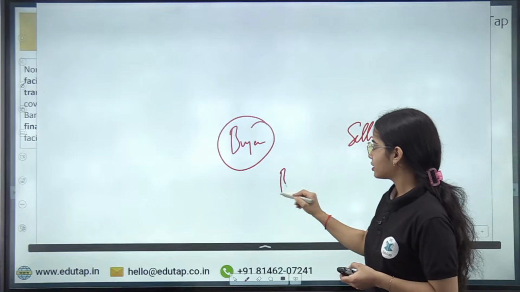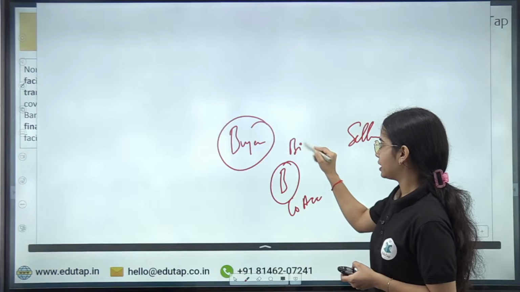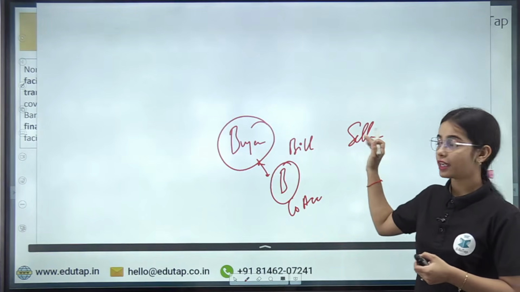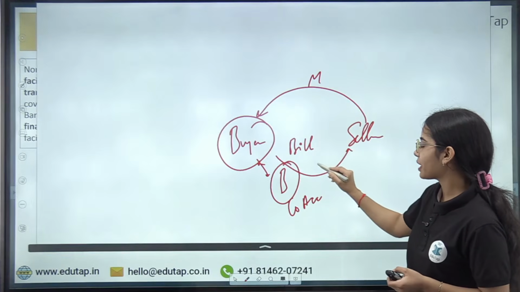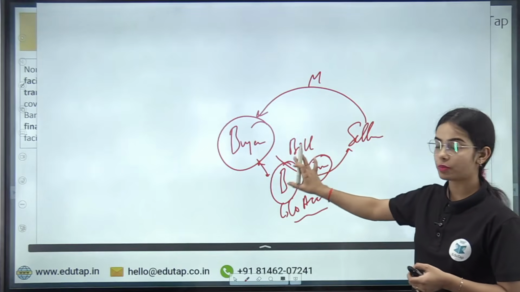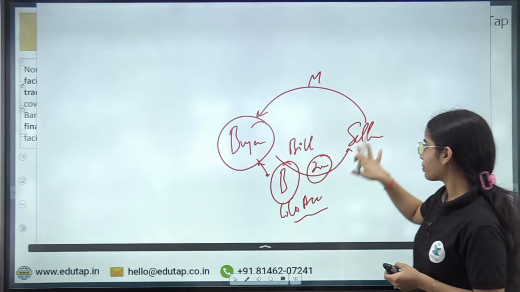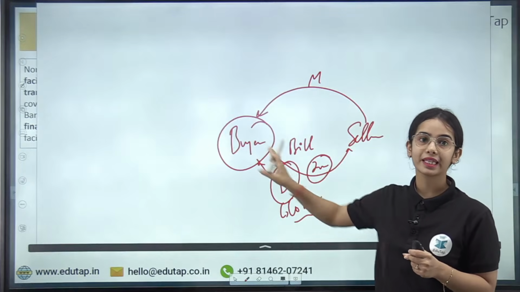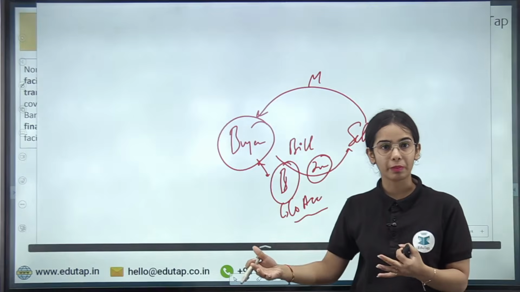So the bank is providing the co-acceptance of the bill with the buyer, so that the seller is sure that if the seller is providing the material and the buyer is saying, okay, I will pay after 2 months, and the bank is giving the co-acceptance of the bill, that means the payment will be done. If the buyer is doing the payment directly to the seller, that is fine. If the buyer is not able to pay, then the bank will be responsible to pay the seller. So this is the co-acceptance of the bill of exchange.